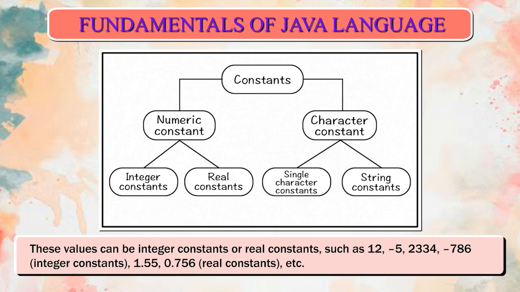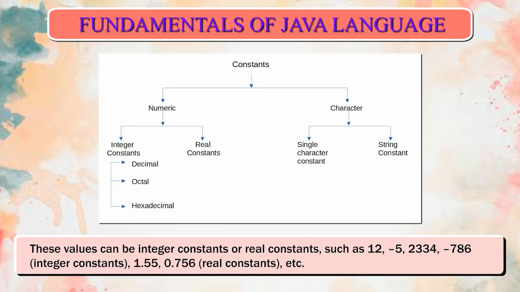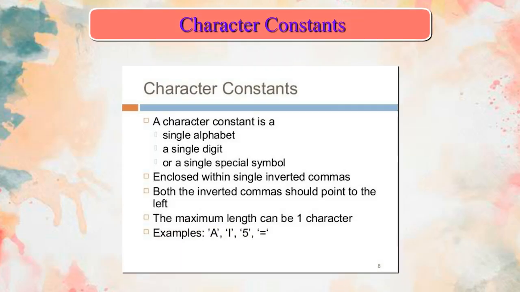Numeric constants. These values can be integer constants or real constants, such as 12, -5, 23, 34, -786, integer constants, 1.55, 0.756, real constants, etc.